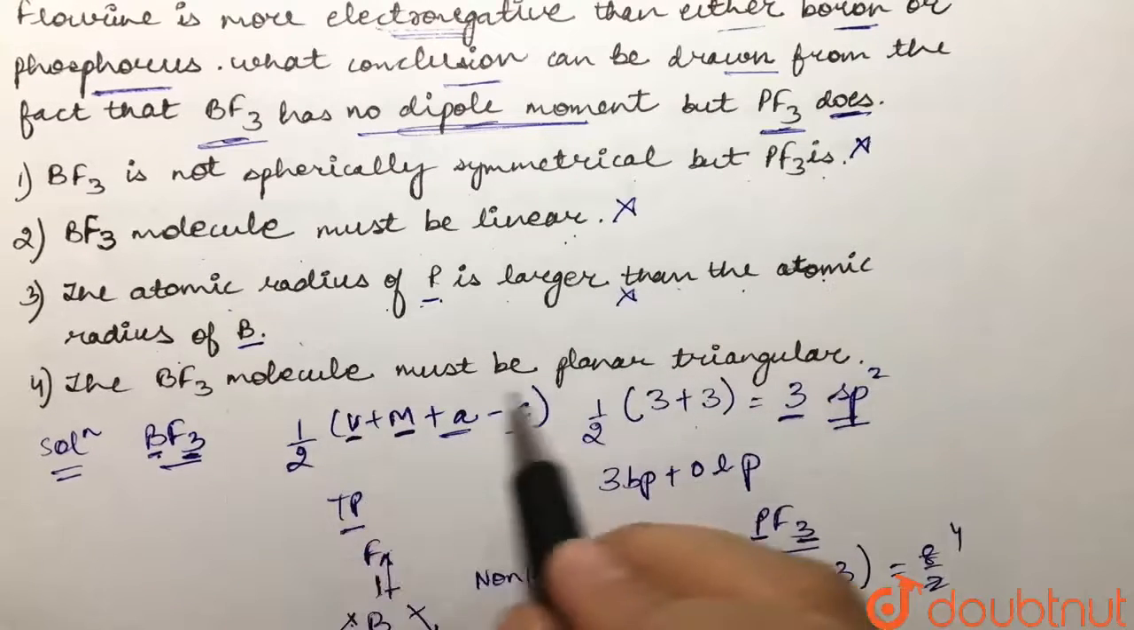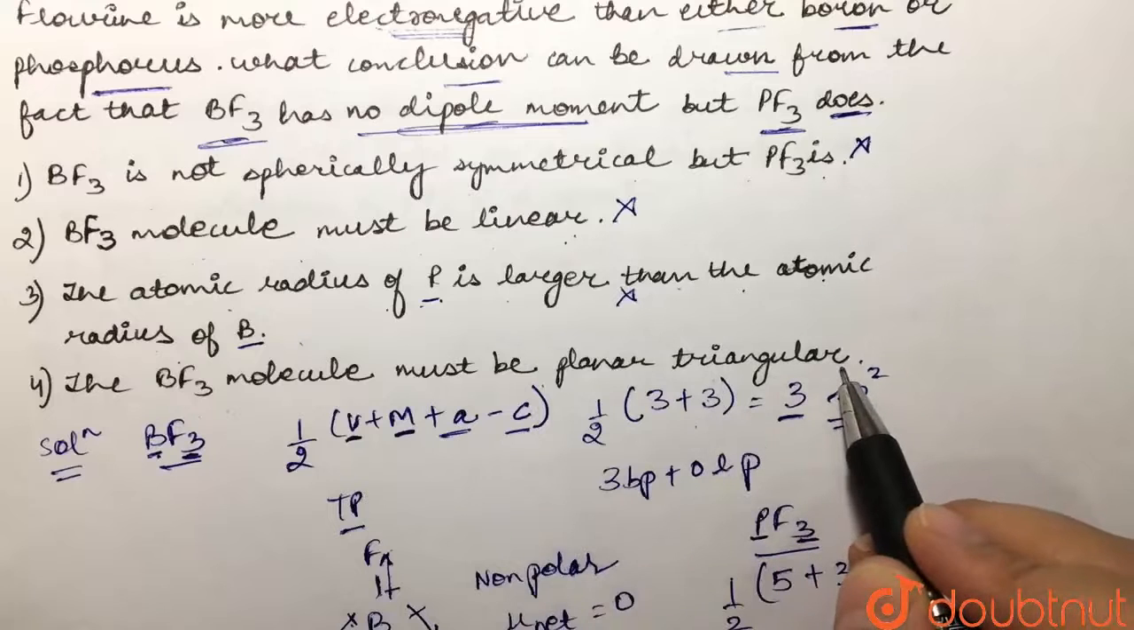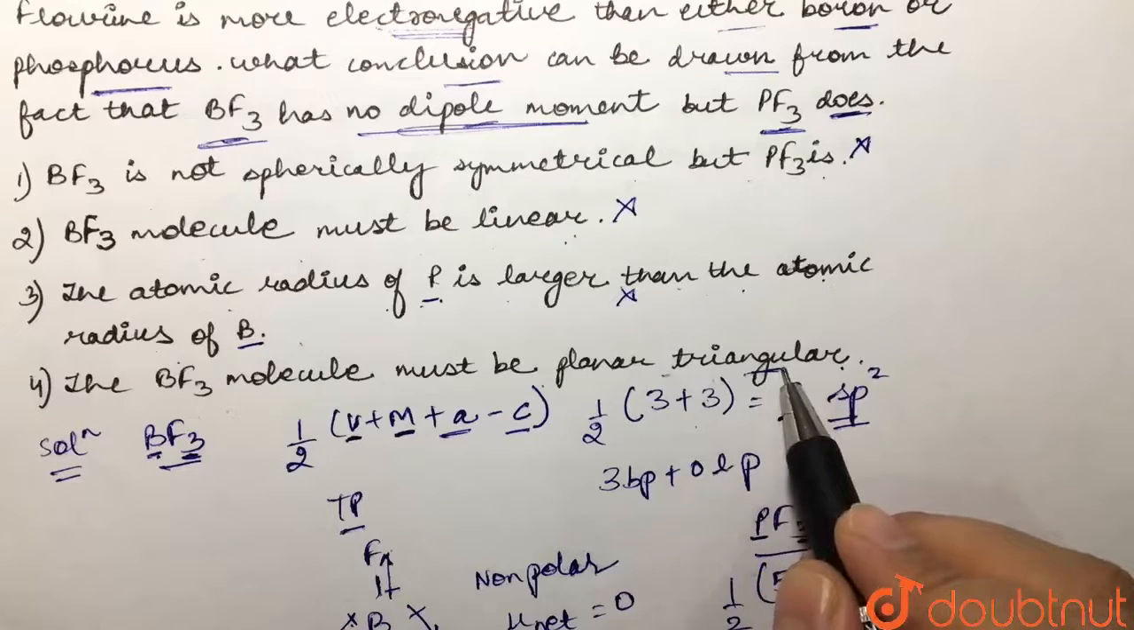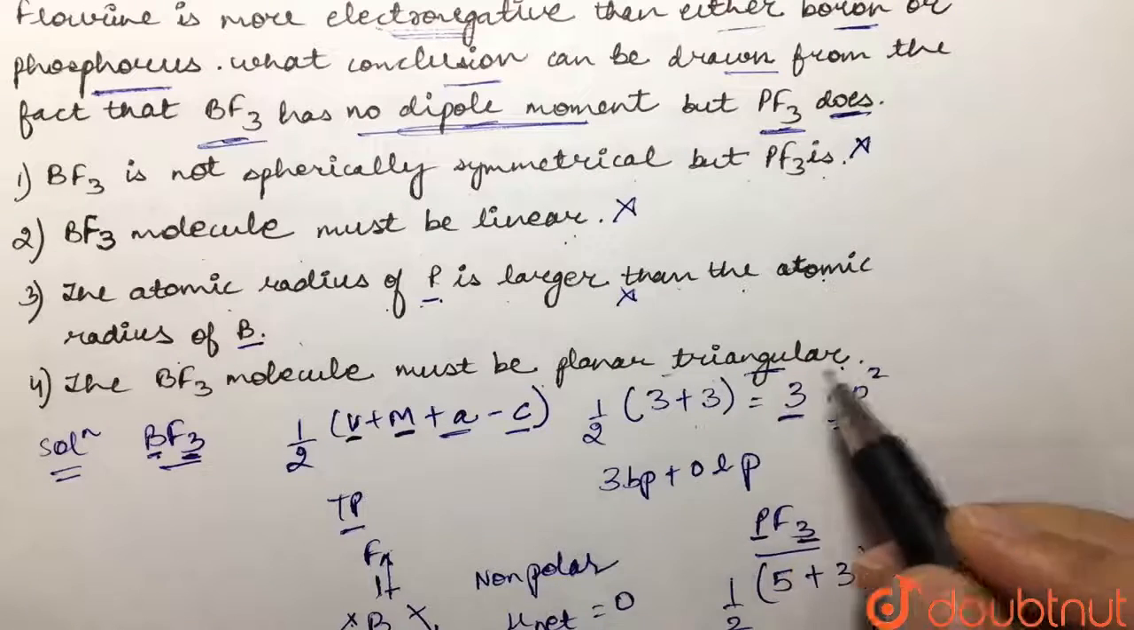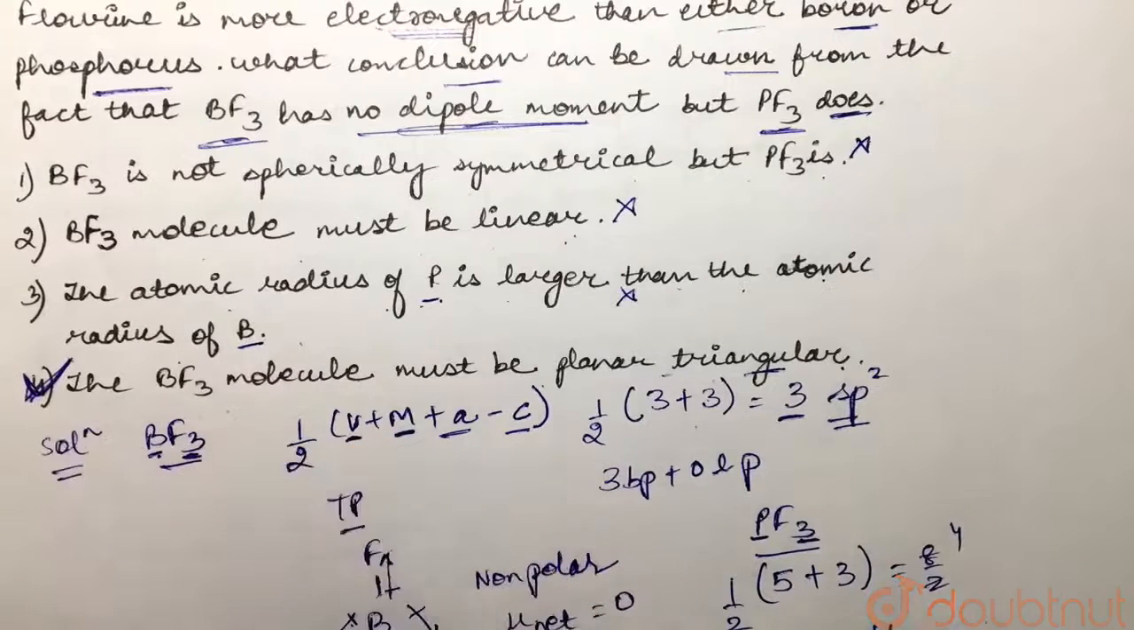The fourth is saying the BF3 molecule must be planar triangular. This is correct. Because it was planar triangular, its individual bond dipoles cancel out each other properly because it was a symmetrical trigonal planar molecule, right? And hence it did not have any dipole moment. So our answer to this question is option number 4.